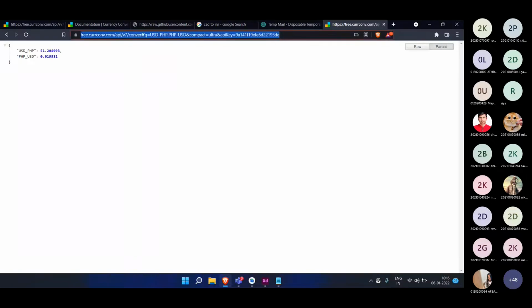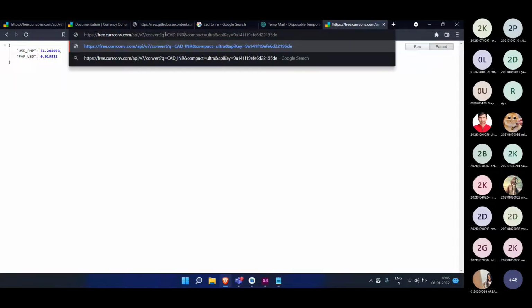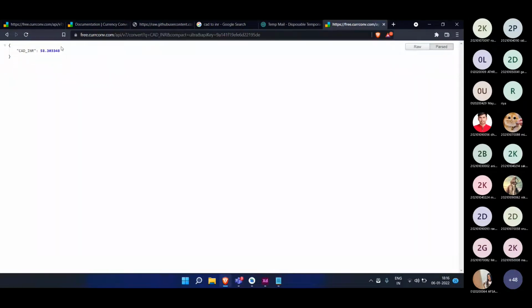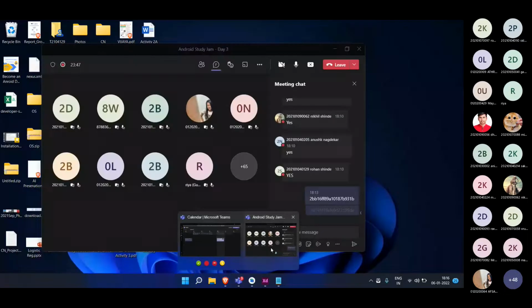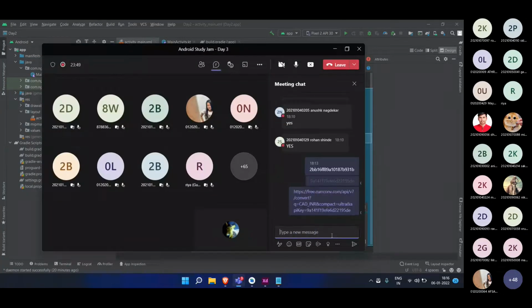If I remove this and write CAD to INR and hit enter, you will get CAD to INR. This is how you could use the API. I will again paste the link over here. For this tutorial, we will use only this one link.